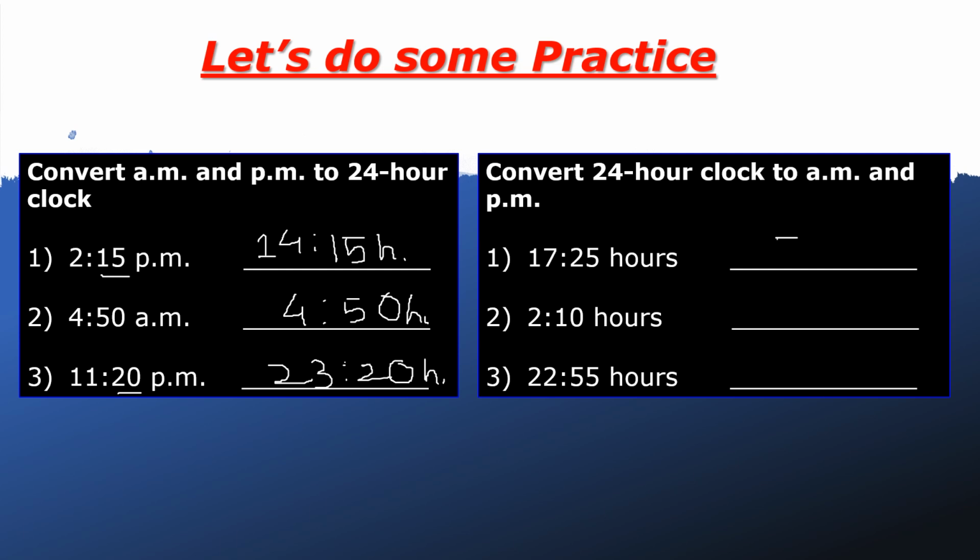So we write 5 colon 25. And because we subtracted 12, we write PM.